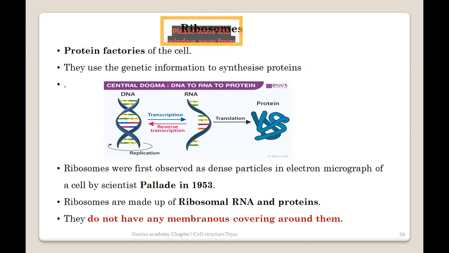So this is a process called translation, जहाँ पे ribosomes are involved and they contribute towards the synthesis of protein. So this entire process of DNA to RNA to protein is called the central dogma.